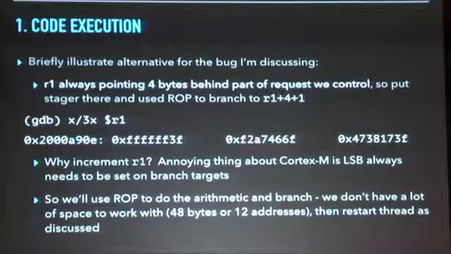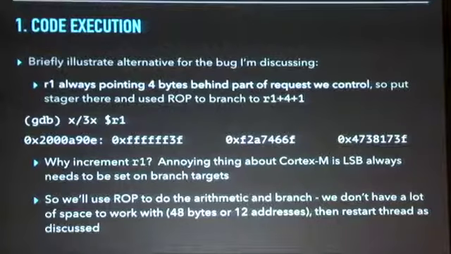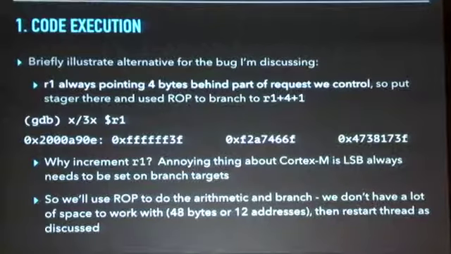Unfortunately, on the ARM Cortex-M, you'll see that we're adding 4 to walk past the size and these padding bytes, but we also have to add 1, and that's because on the ARM Cortex-M, the least significant bit of addresses that we synthesize in registers for branching always has to be set.